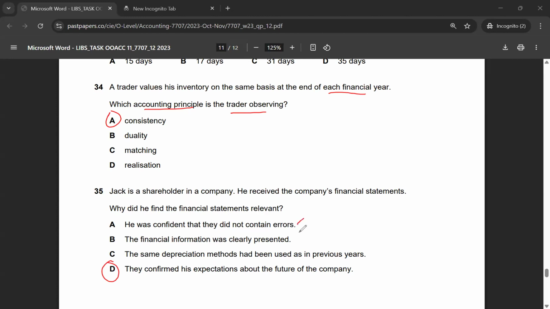They're not trying to find errors or to check if the information is presented carefully or not, or the depreciation method. So these things do not matter to Jack as an investor or the shareholder of the company. A shareholder of the company, in other words, also means that Jack has invested in the company. So the correct answer for multiple choice 35 would be option D. That is, they confirmed his expectation about the future of the company. He's trying to analyze the future of the company by looking into the financial statements.